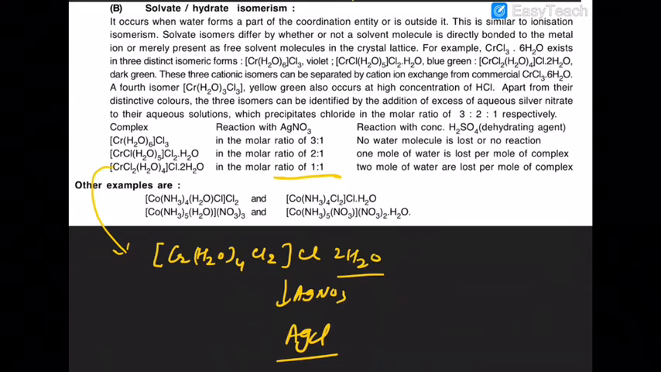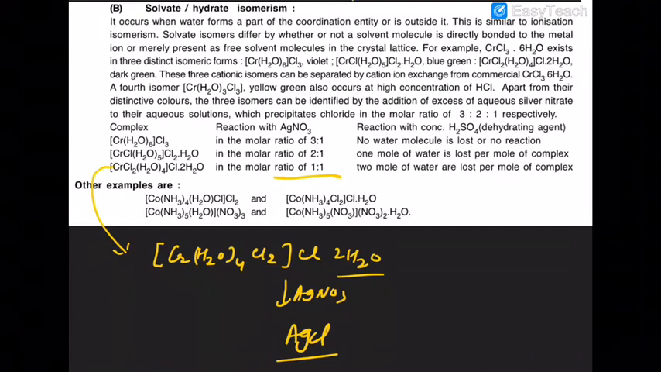So hydrate isomers are those isomers in which you get a different number of water molecules as the secondary valency. The water that is present outside the coordination sphere can be absorbed by the H2SO4. Are you sure about that? Clearly understood now?